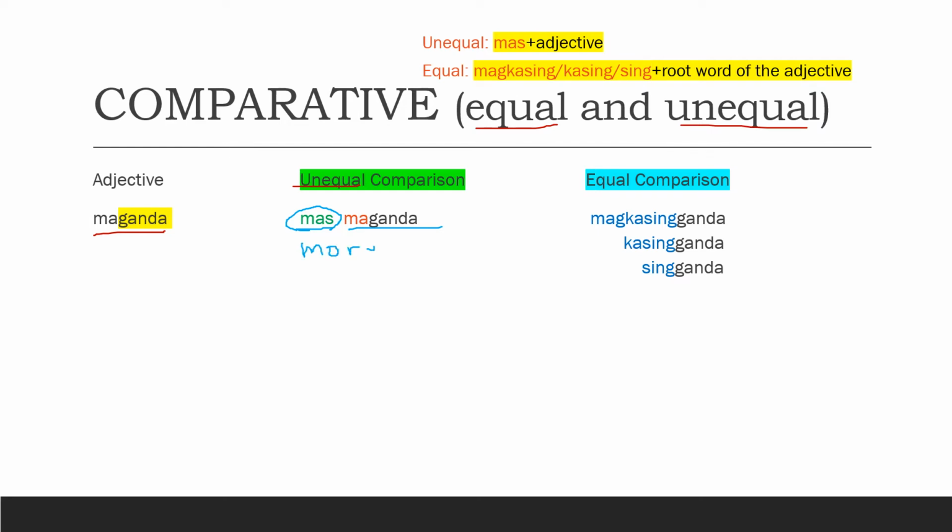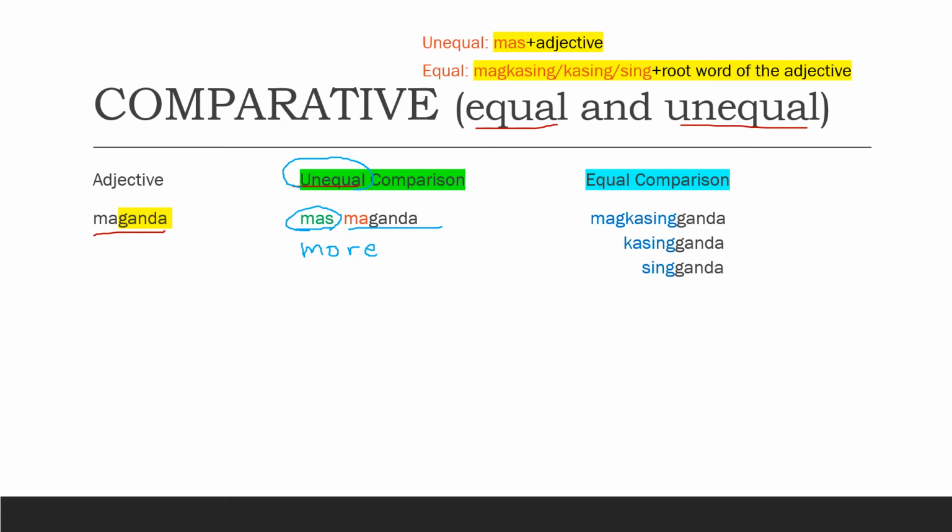It's like more beautiful. It's like unequal because the beauty is more than that something being compared. So mas maganda means more beautiful.